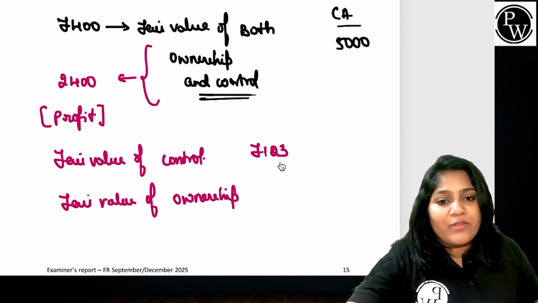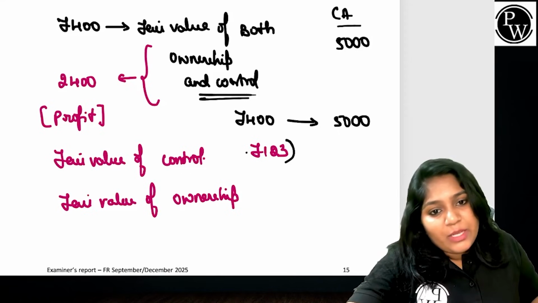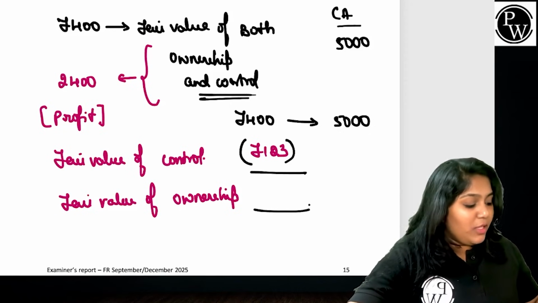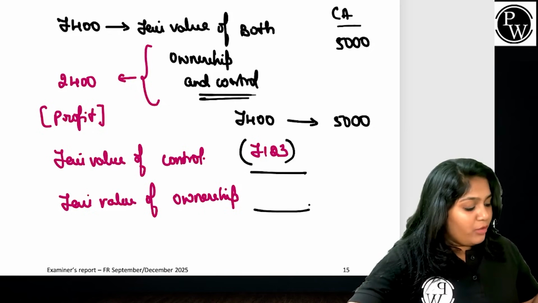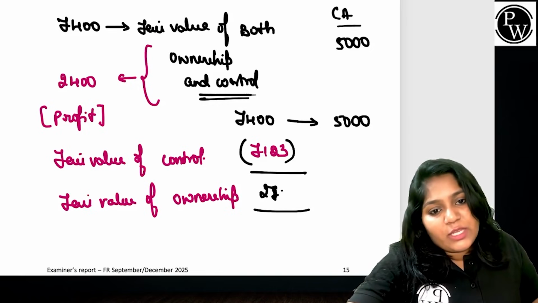So my total fair value of both ownership and control was 7.4 million, which had a profit of 5 million. In that, I eliminate the fair value of control. The remaining value should typically give me the fair value of ownership. That is 7.4 million minus $7,123,000. The ownership is 277.